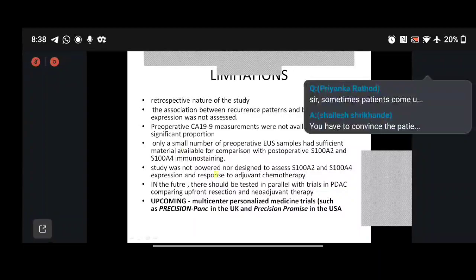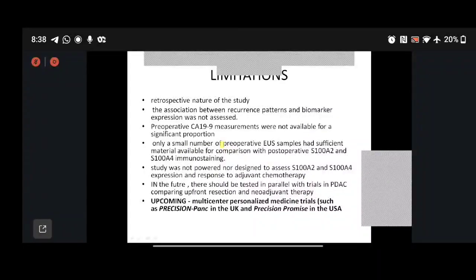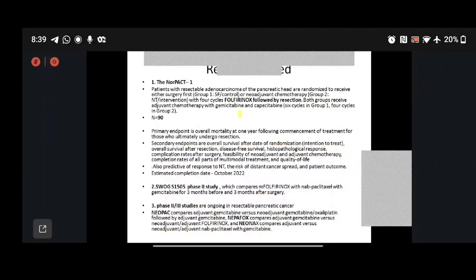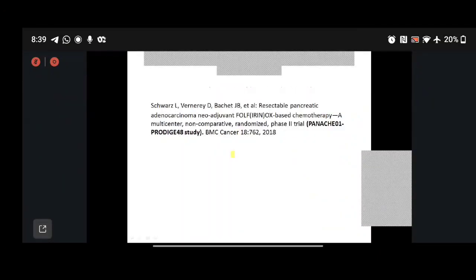The availability of S100A2 in many other centers, and which samples are sufficient for studying it, is still under study. Therefore, there are two upcoming trials, Precision-Panc in the UK and Precision Promise in the USA, which are studying these factors. We are also looking forward to results from the NORPACT-1, NEOPAN, PREP-02/JSAP05, and NEONAX trials in order to get proper data which will solve today's problems.